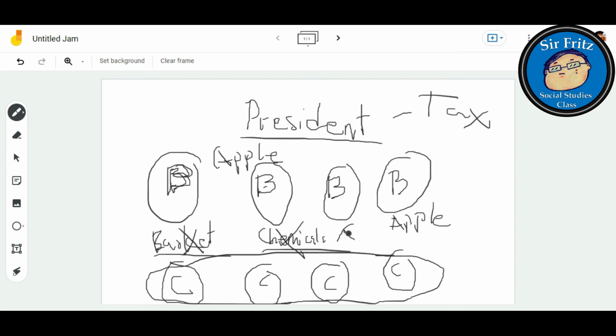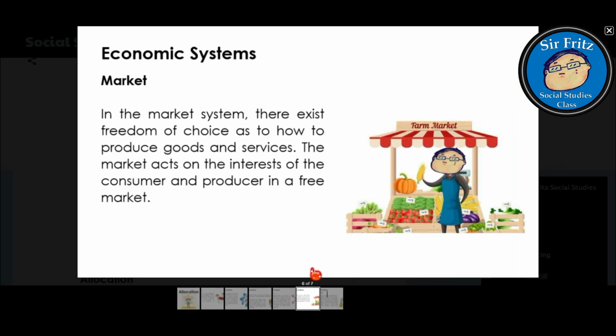But the problem here is that it is prone to manipulation. What if these businessmen will tie up with each other and control the market? Therefore the people will be left no choice. What if people needed apple, but then this businessman cut off the production of apple and change it to lemon? Since there is no apple for the consumers to consume, they will be forced to consume lemon. So that's a good example of, and the bad side as well, of what a free market is.